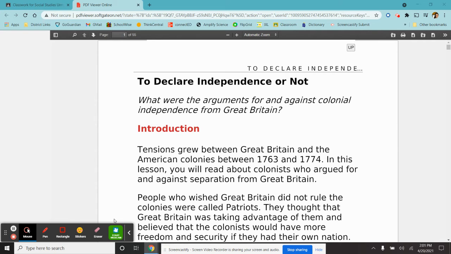So, in this lesson, we're just going to talk about what were the main arguments to be a patriot and what were your arguments if you were a loyalist. The second lesson, we're going to go through the main people who were patriots and loyalists. And in the second lesson, you're going to summarize your points of what took a person to be a patriot or a loyalist. So to start, let's go over some vocabulary before we start reading.